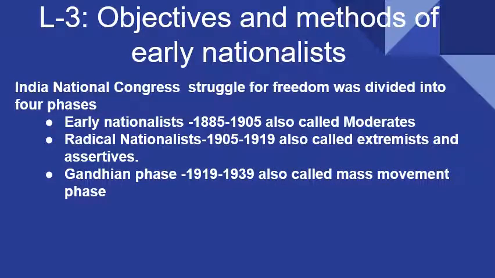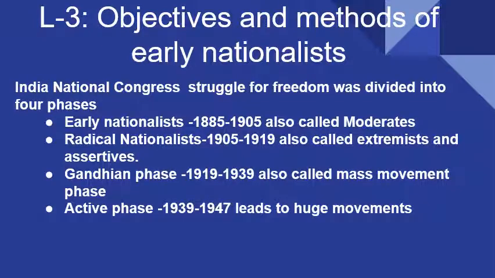And it is also called a mass movement because before that, just the leaders were focusing on the national movement. But Gandhiji turned that leaders' movement into a mass movement. He included the people also in that movement. And the last phase is the active phase, which goes from 1939 to 1947 and it leads to various huge movements like the Quit India movement, the civil disobedience movement and many new movements which we'll read in later chapters.